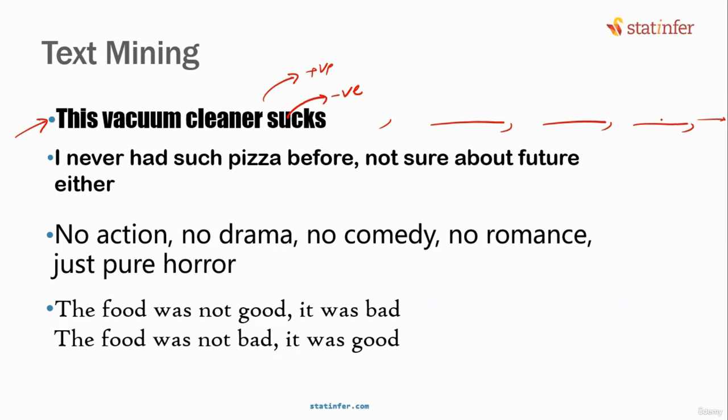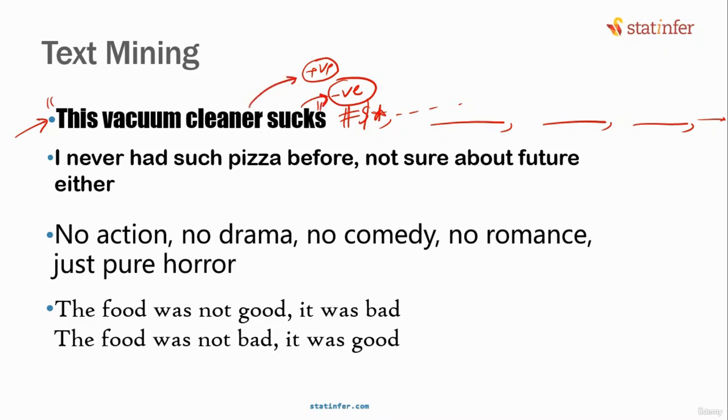Positive. We buy a vacuum cleaner for cleaning. But if the statement is completed like this, this vacuum cleaner sucks, hash, dollar, star, and so on, then we know that this is a negative review. If this is in the context of praising, this vacuum cleaner sucks very well, I'm very happy with it, then this is a positive review. That's the problem with text. The same text, without changing anything, in some context ends up like a positive review, and in some other context, it ends up like a negative review.